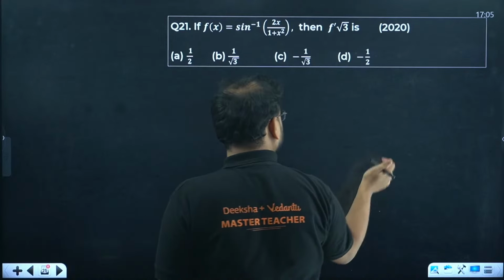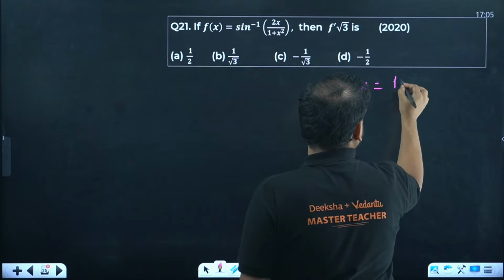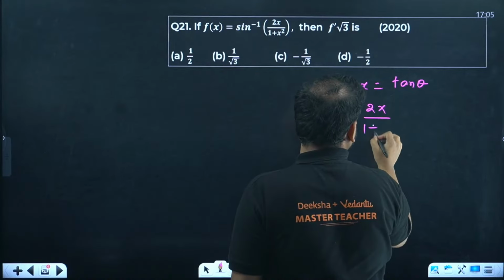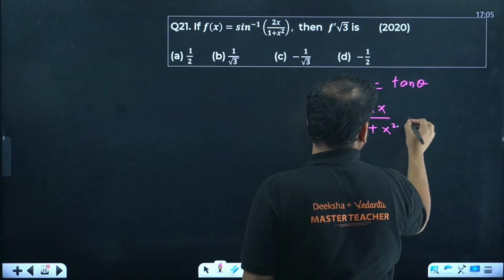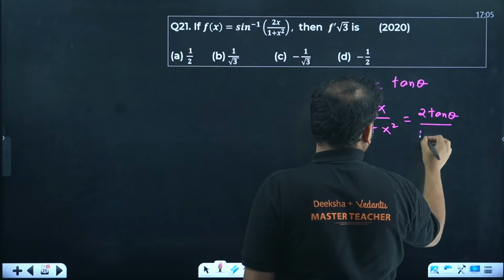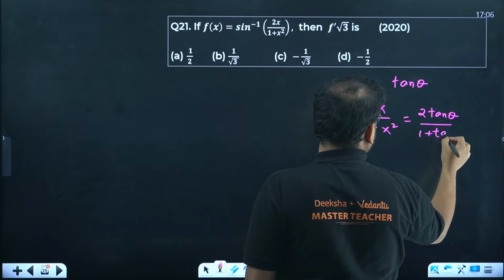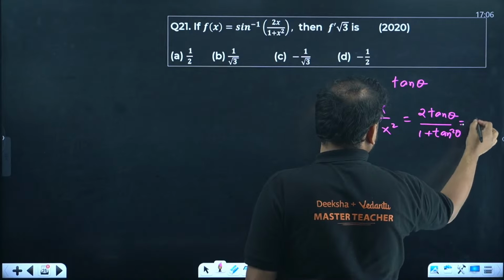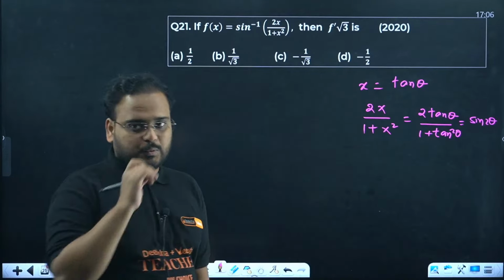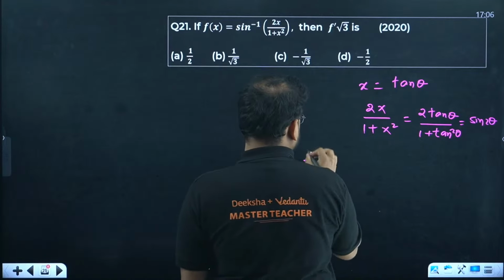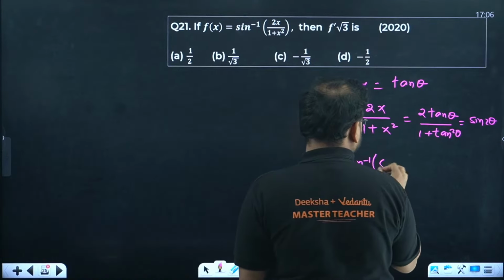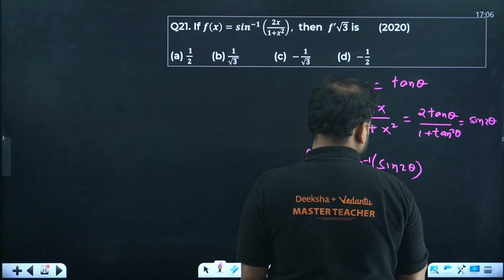x as tan theta, so 2x upon 1 plus x square becomes 2 tan theta upon 1 plus tan square theta, and this value is sine 2 theta. So my f x is going to be sine inverse of sine 2 theta.